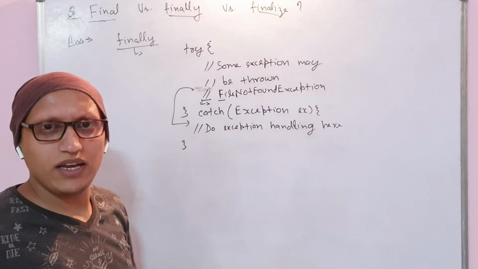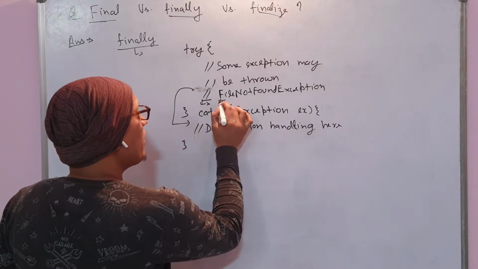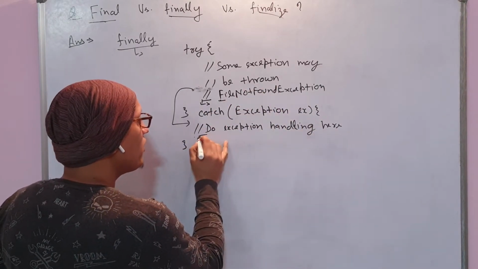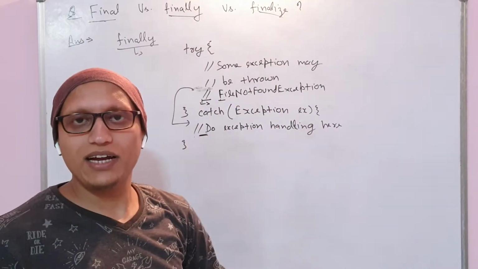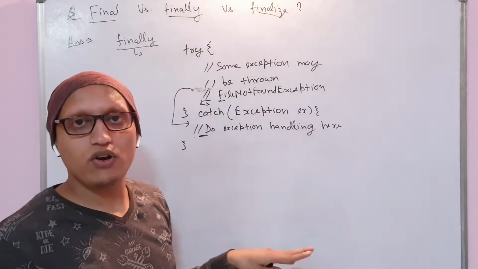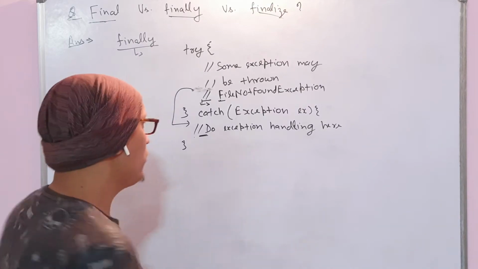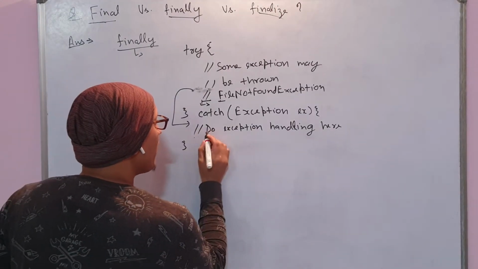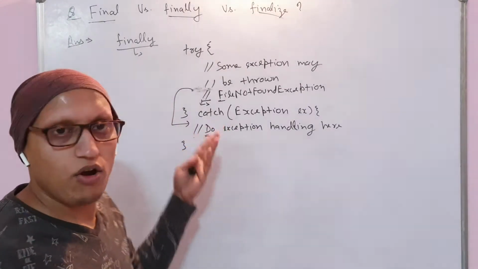So you can do something like logging. If the file is not found, you can log what exact issue happened because of which the program did not continue in a proper way. You can do a logging kind of mechanism because the exception has already occurred.